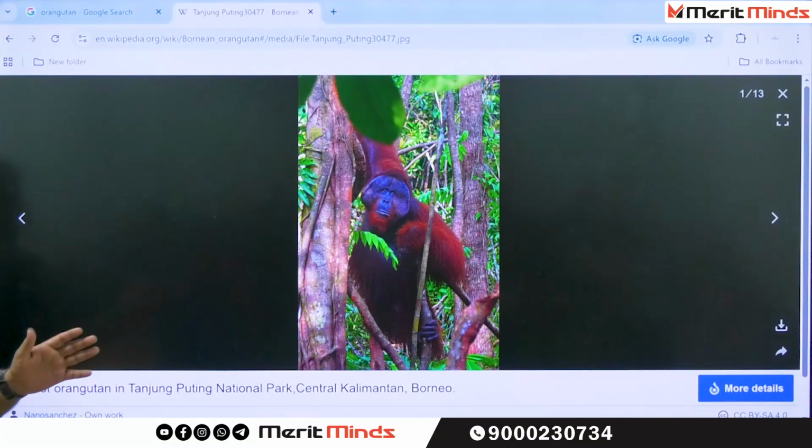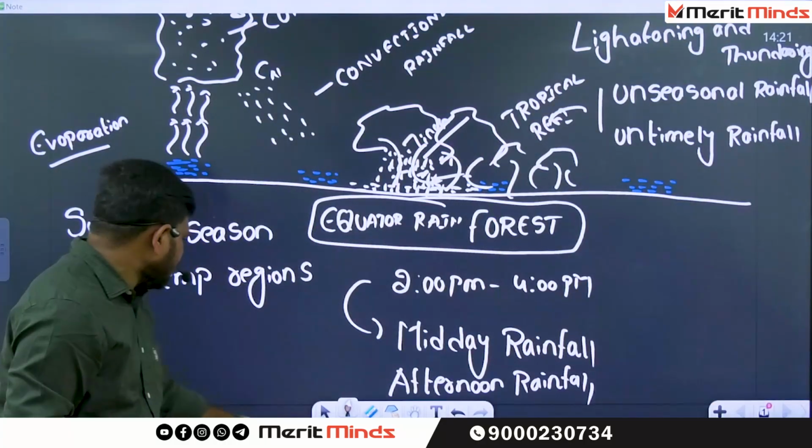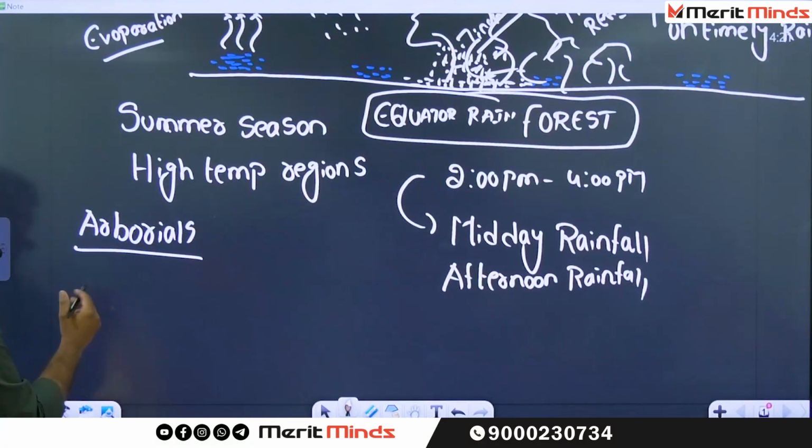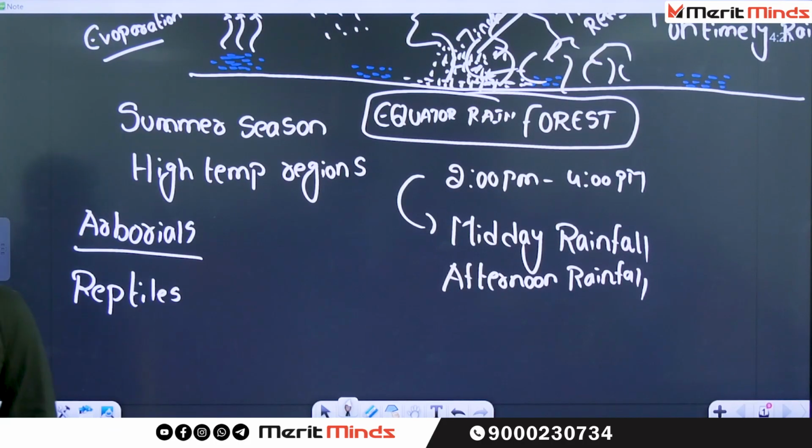Downside, it is completely water, a very waterlogged condition. Whenever waterlogging conditions are there, not only the arboreals, you can find all sorts of reptiles. What do you mean by reptile? The crawling animals. What are the best examples for crawling animals? Snakes. Not only snakes, there is even a gigantic reptile called the crocodile.